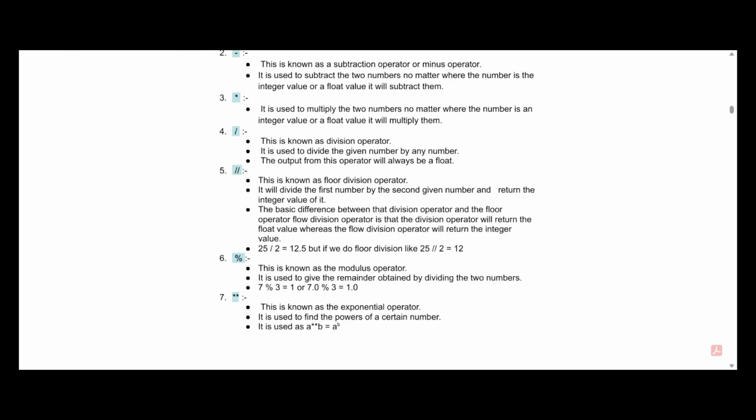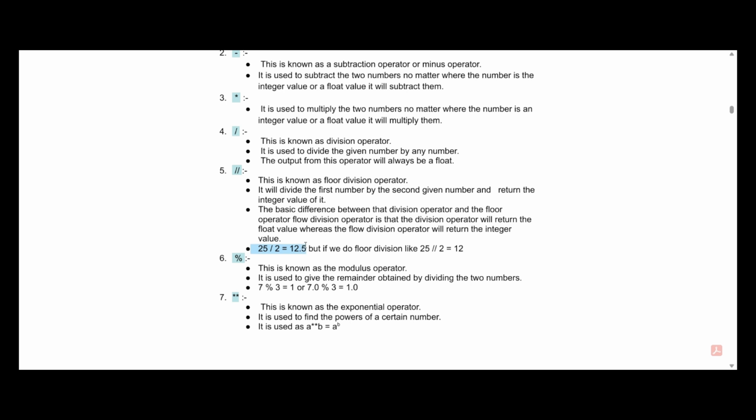And this is what our next operator is, which is going to be floor division. This is known as the floor division operator, which is basically a double forward slash. It will divide the first number by the second given number and return the integer value of it. Let's see the example here. If we do 25 divided by 2, what we get is 12.5.